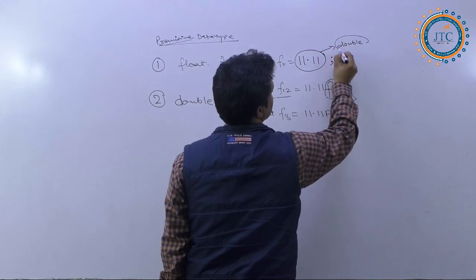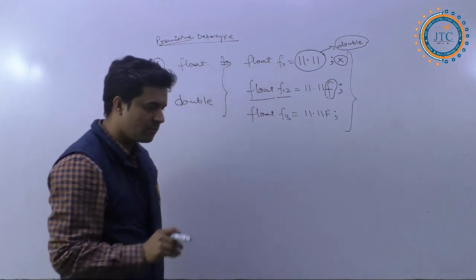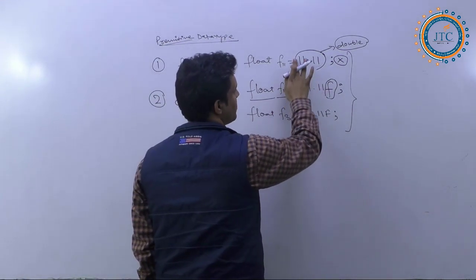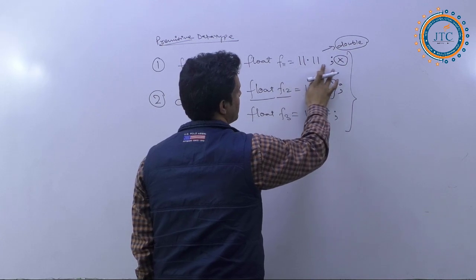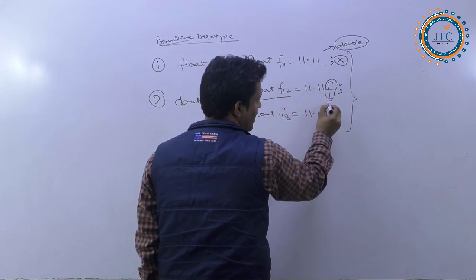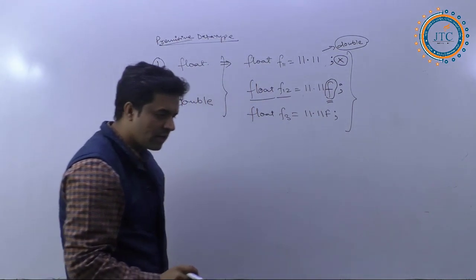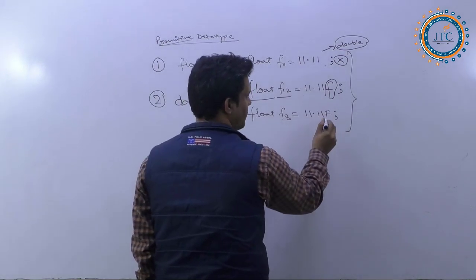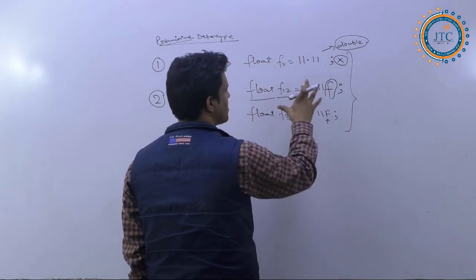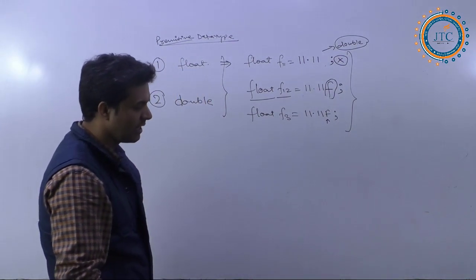This is by default going to be considered as a double. So you must write the F here. Either you can write the small f or the capital F. These are the numbers we are writing inside this.